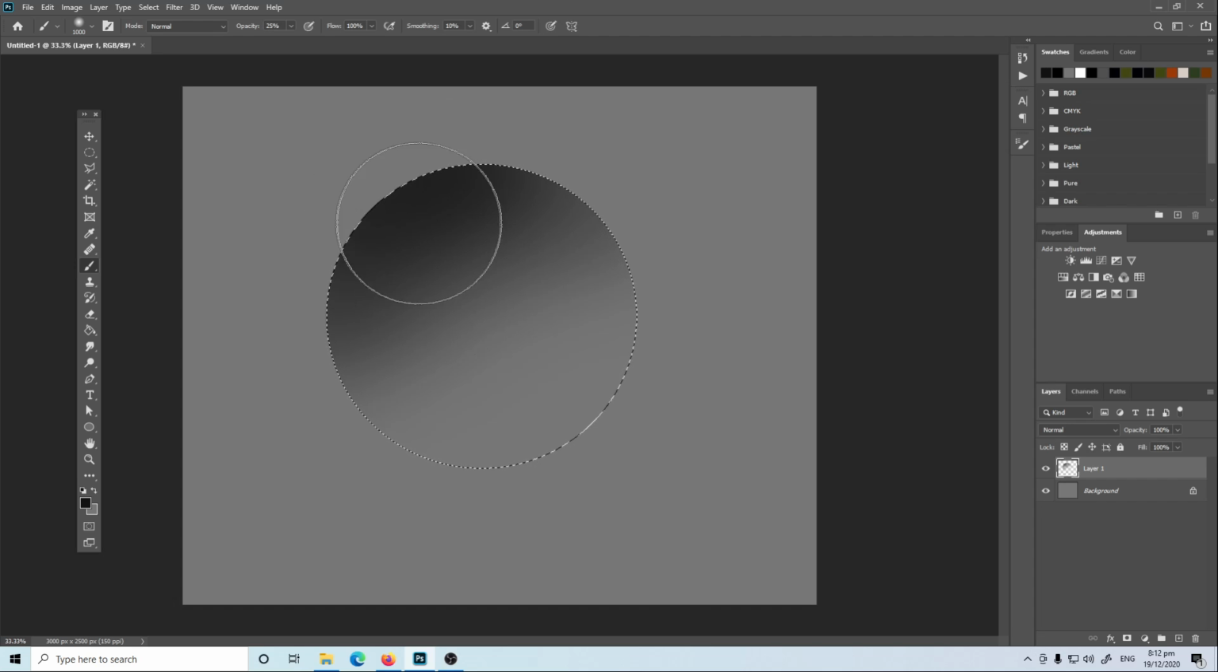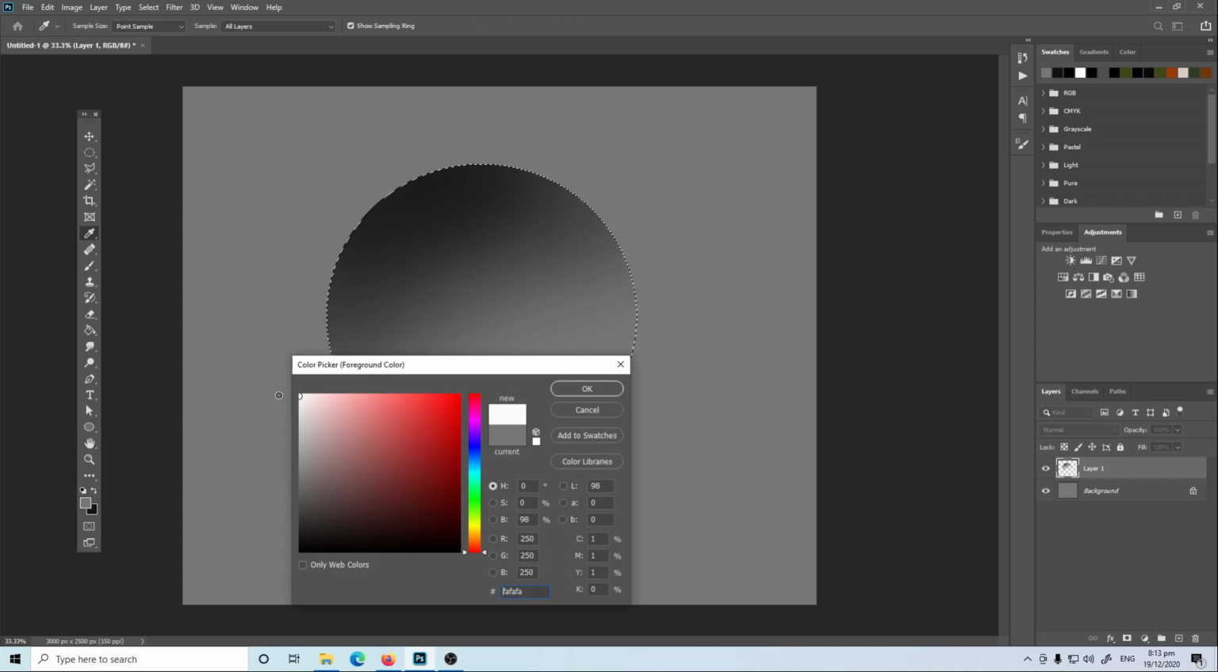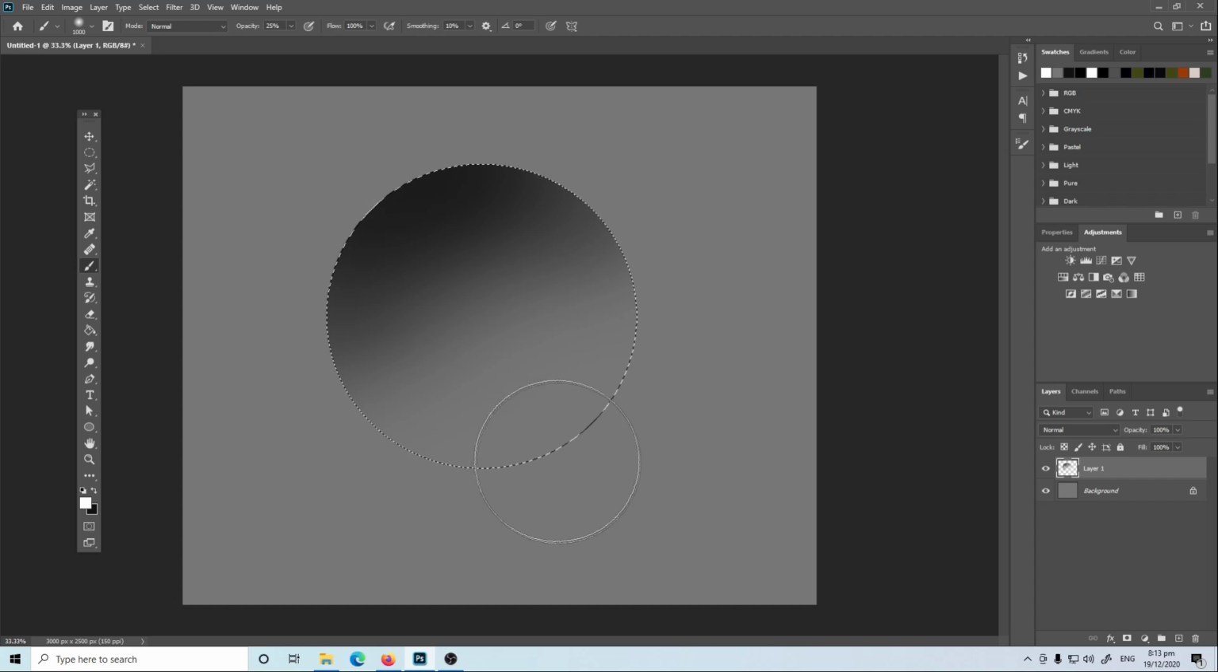part of this circle selection, what we need to do next is to create a lighter portion in this area using white. Then we paint in the lower right corner on this one.